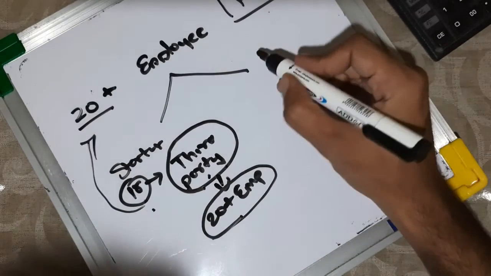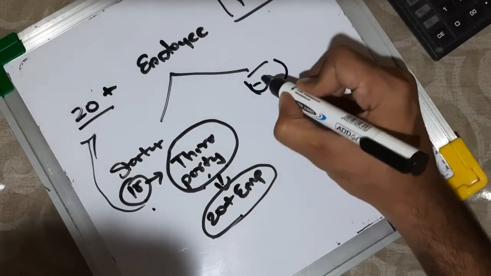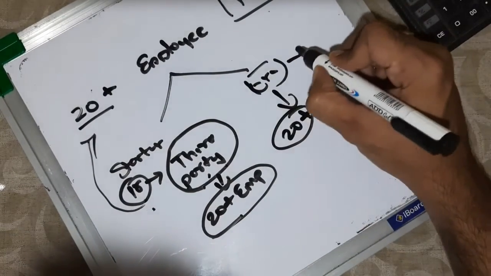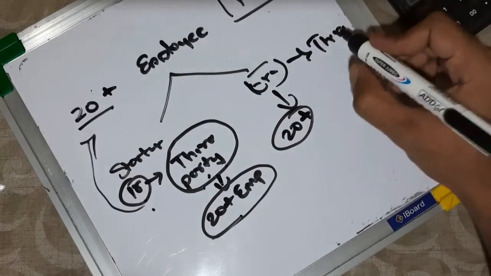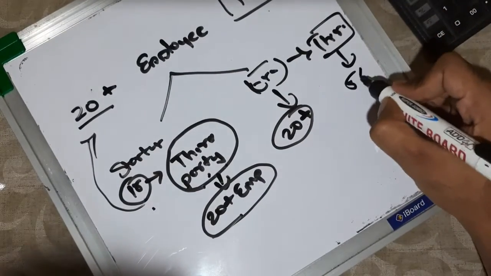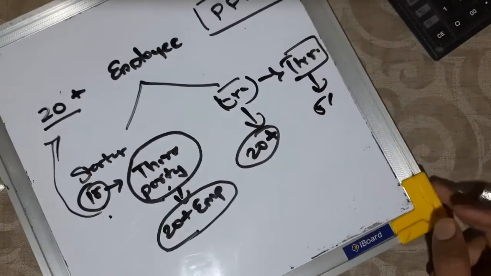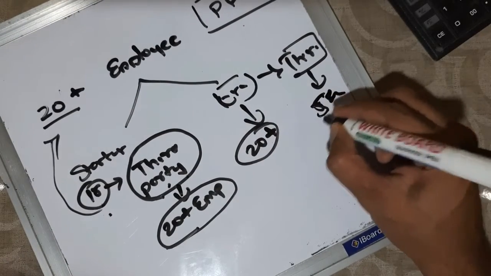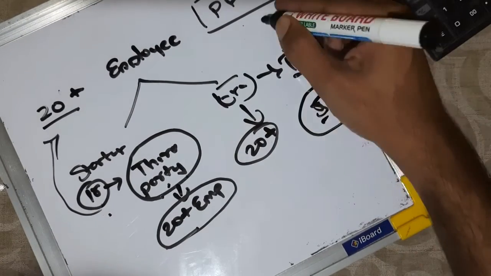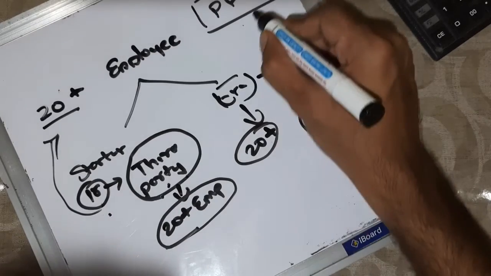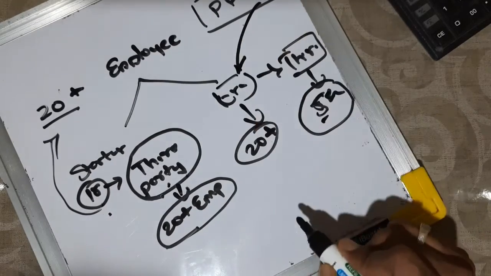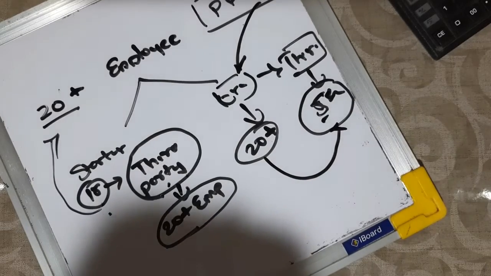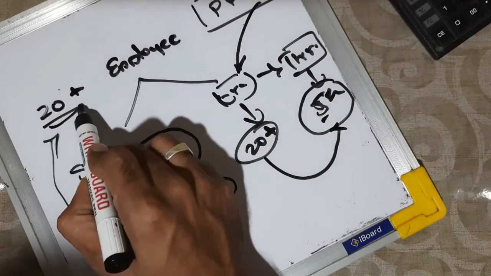Now the second scenario is where an organization has more than 20 employees, but the third party vendor has only 5, which might be gardeners or small laborers, just 5 employees under his organization. Then will PF be applicable? Yes, because PF is applicable for the principal employer and hence it will be applicable for this third party vendor also, even though he has fewer than 20 employees.